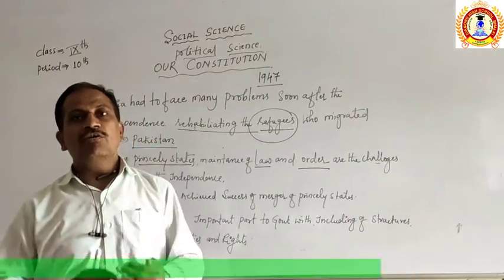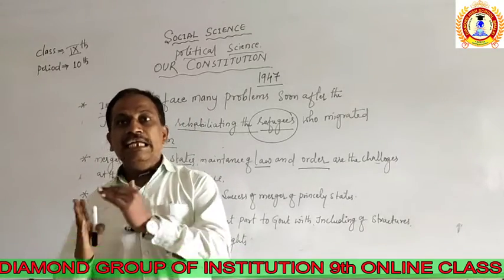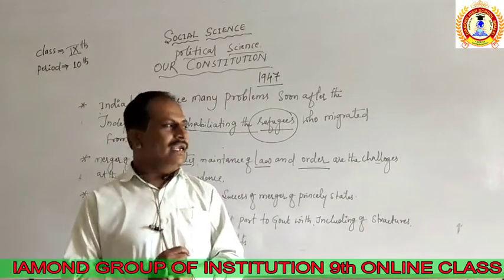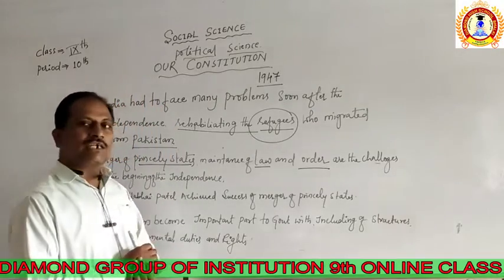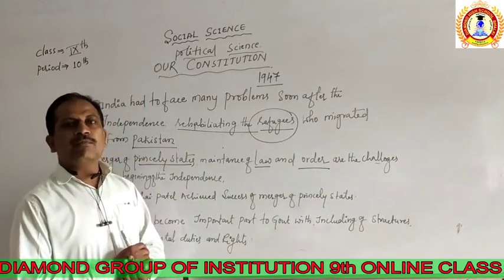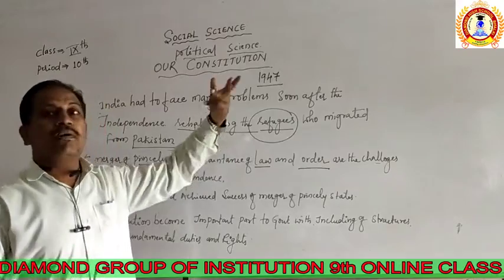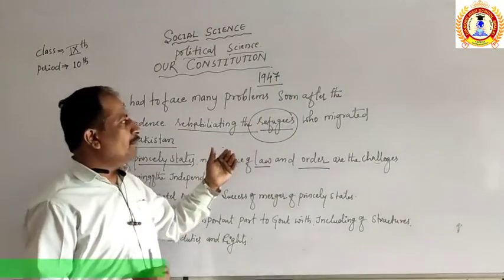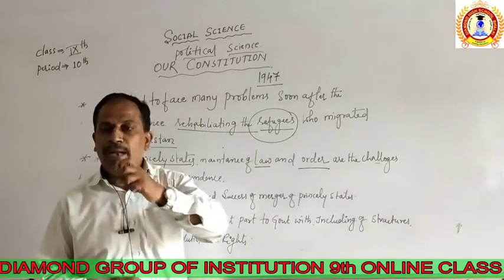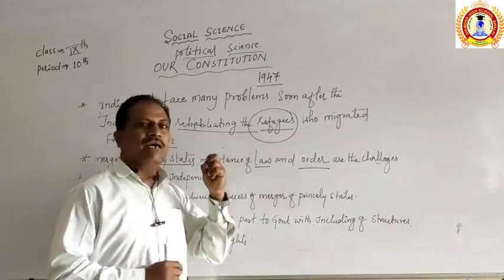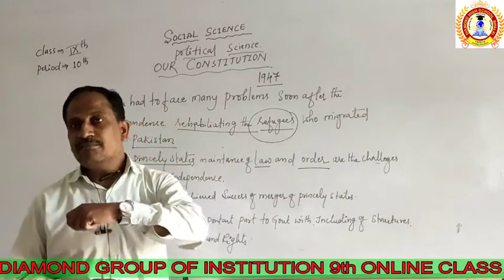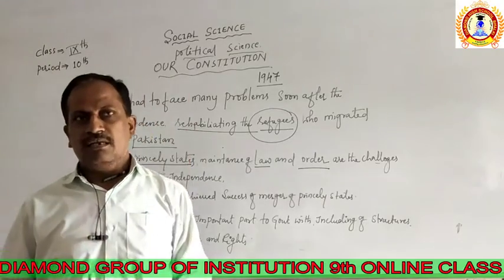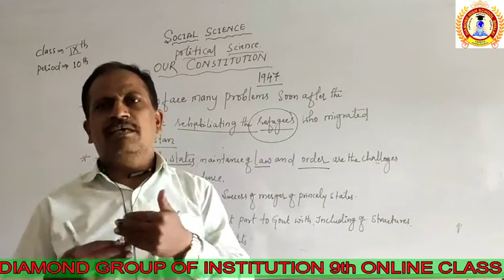The Nizam wanted an independent state, the ruler of Kashmir planned to merge with Pakistan, and Pakistan made plans to merge the Punjab side. These were the problems faced by India.